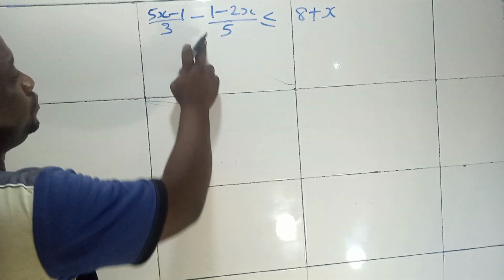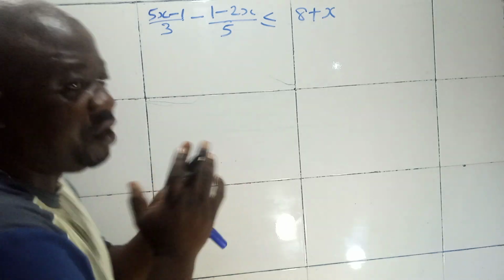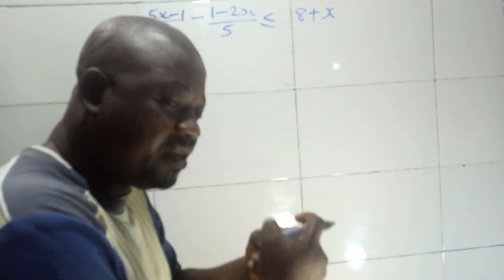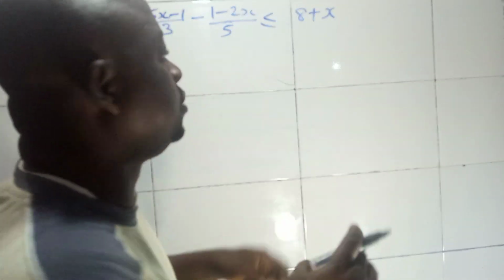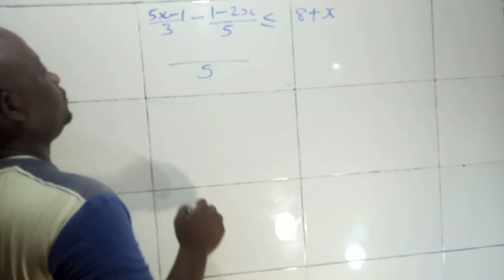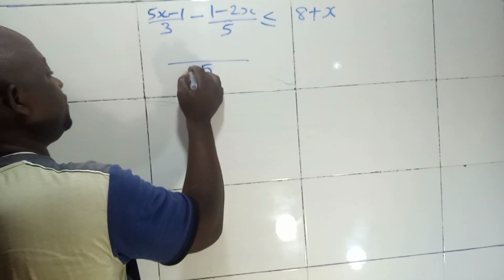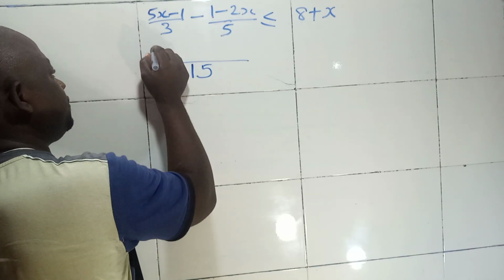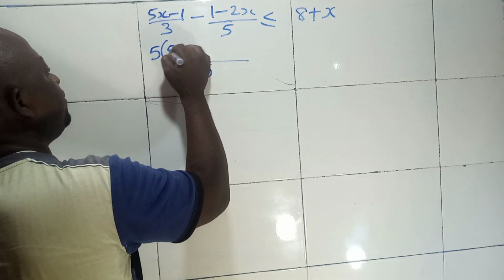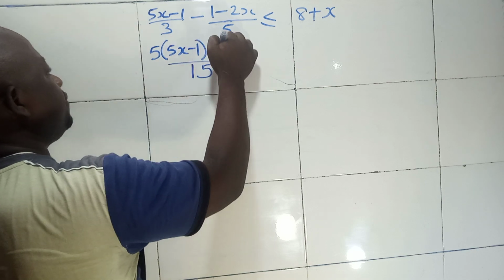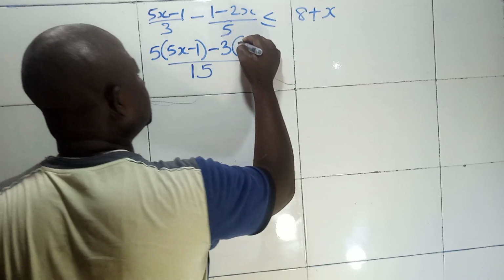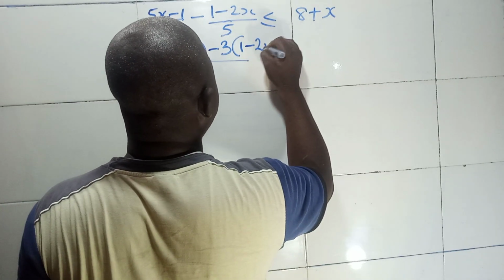For us to solve this, this is a fraction, and this is another fraction. You have to bring the fractions together to have a common denominator. So find the LCM of this. The LCM is 5 times 3, that's 15. So 3 goes in 15, that is 5 into the bracket of what you have as the numerator, so you have 5x minus 1. Then 5 goes here, that's 3, so you have minus 3 into the bracket of 1 minus 2x.